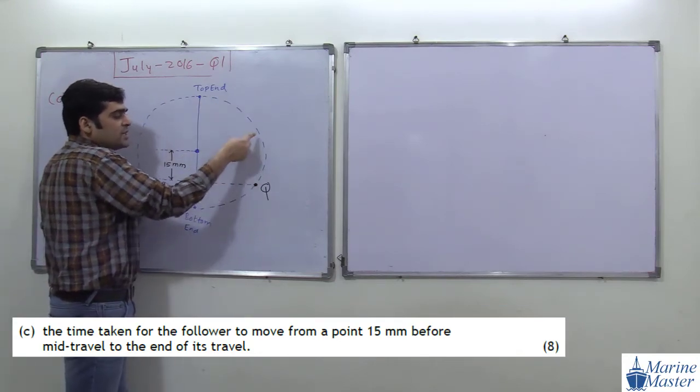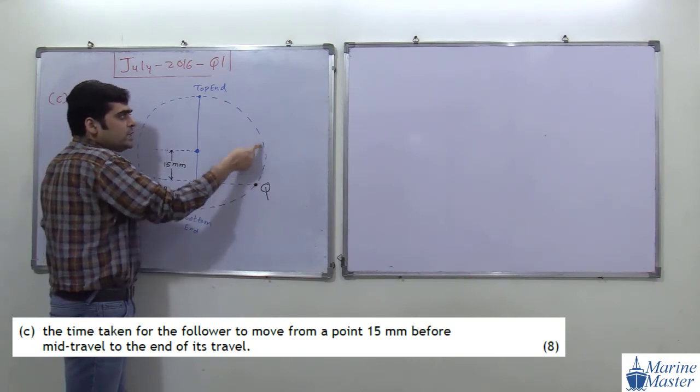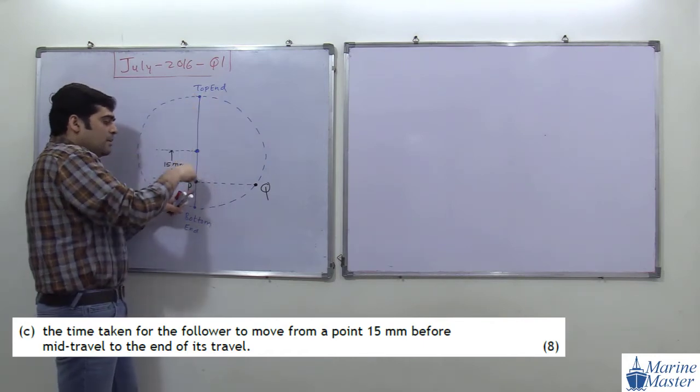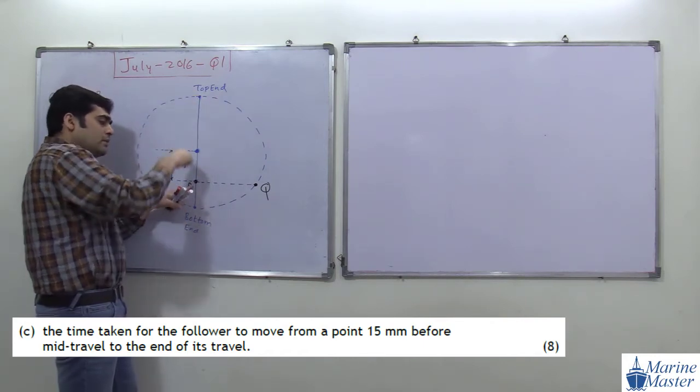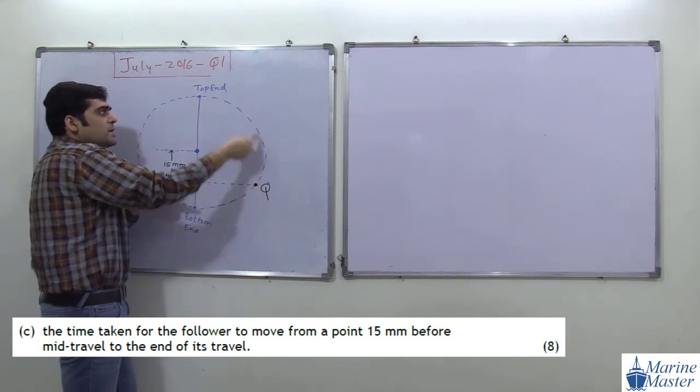This arc of the circle means point Q will go from where? It goes from this point to this point. When our follower goes from here to here, 15 mm before the mid travel to the end of travel, so when point P goes from here to here, point Q goes from here to here.